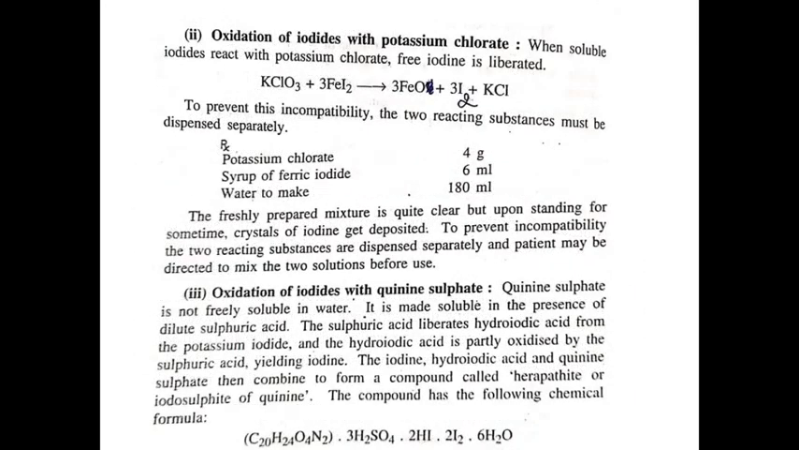Next example, oxidation of iodides with potassium chlorate. When soluble iodide reacts with potassium chlorate, it forms free iodine. To prevent this incompatibility, the two reacting substances must be dispensed separately. Means potassium chlorate and ferric iodide must be dispensed separately.